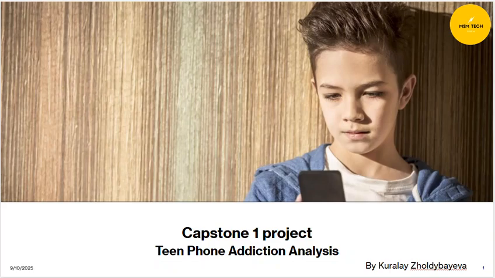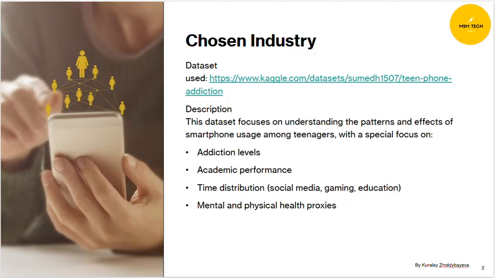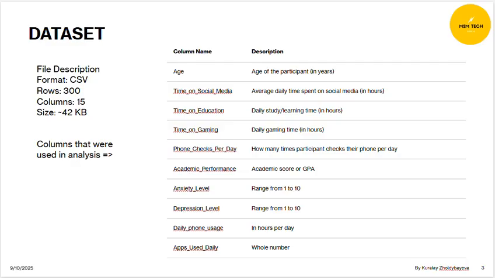My name is Kuralay and this is my Capstone 1 project on teen phone addiction analysis. The dataset I chose I found on the Kaggle website. This dataset focuses on understanding the patterns and effects of smartphone usage among teenagers, with a focus on addiction levels, academic performance, time distribution between social media, gaming, and education, and mental and physical health proxies.